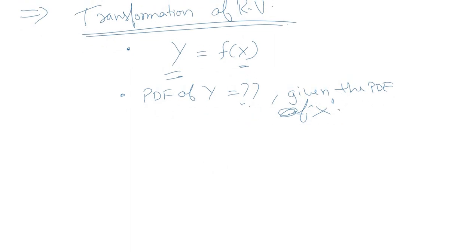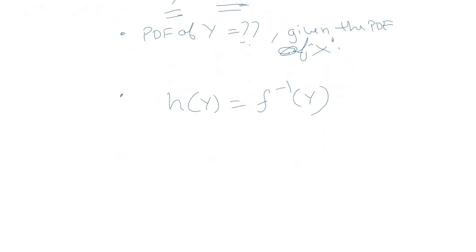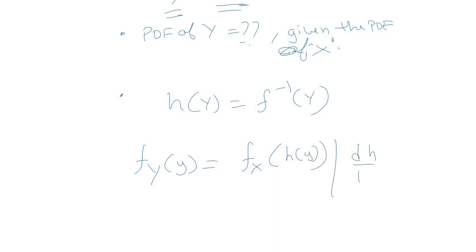There is a very standard expression for this. Let's say h of y is the inverse of this function, so this becomes f inverse of y. So the PDF of y, that is the desired PDF, is equal to the PDF of x for argument h of y, times the modulus of the derivative of h.